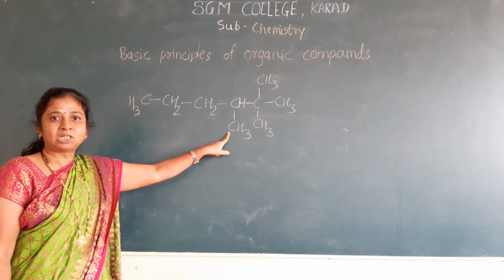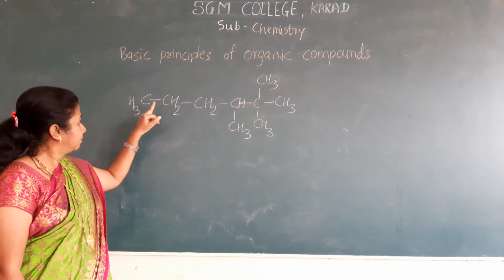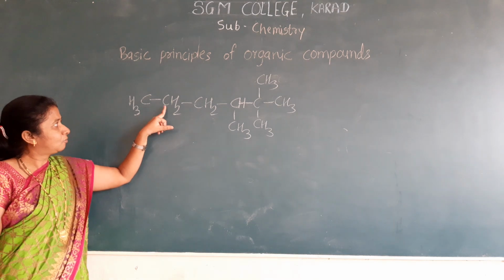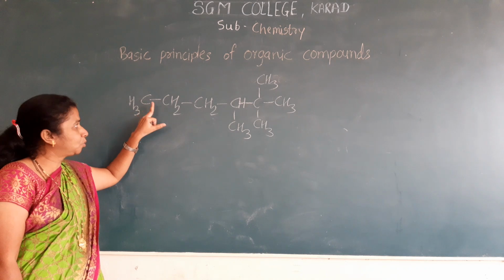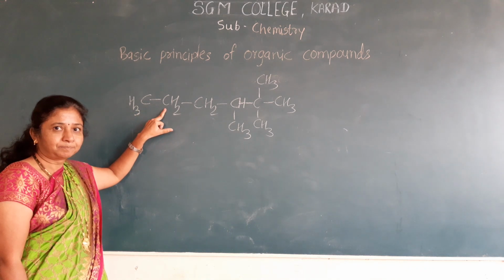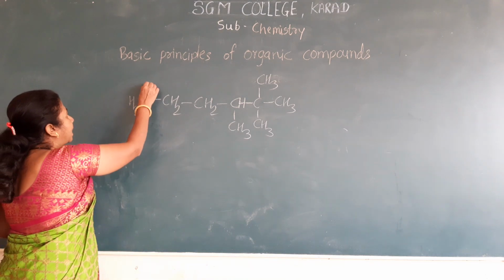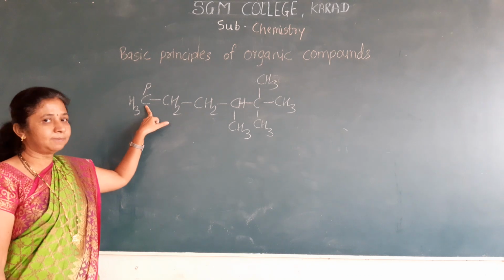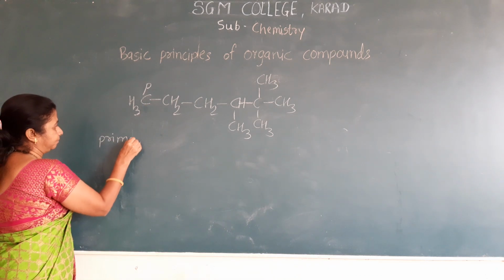The terminal carbon atom is attached to one carbon atom, and that's why the type of this carbon atom is the primary carbon atom.